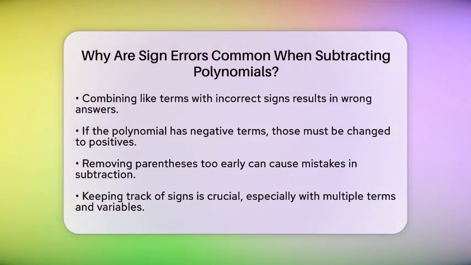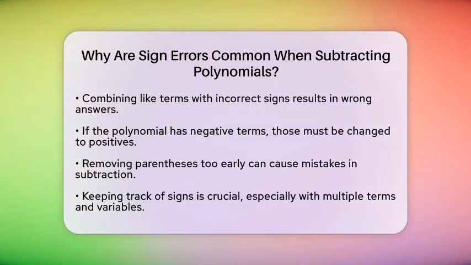Sometimes, learners may also remove parentheses too early or forget that the negative sign affects the entire polynomial inside the parentheses. This can lead to mistakes in the subtraction process. Polynomials can have many terms with different variables and exponents, which increases the chance of missing a sign change.